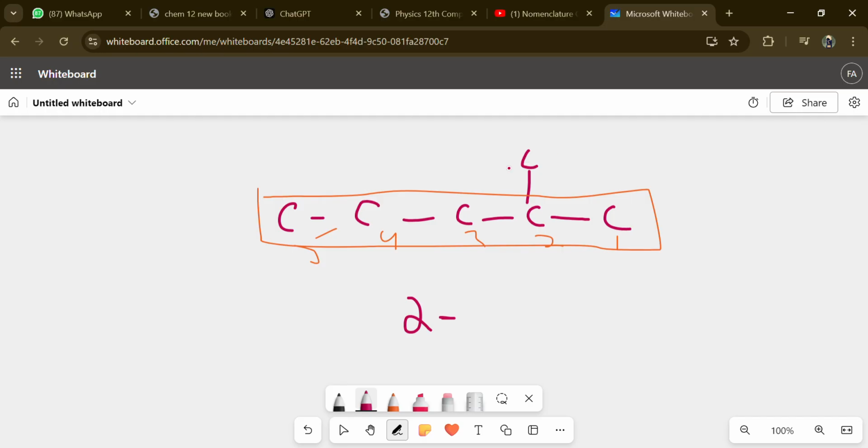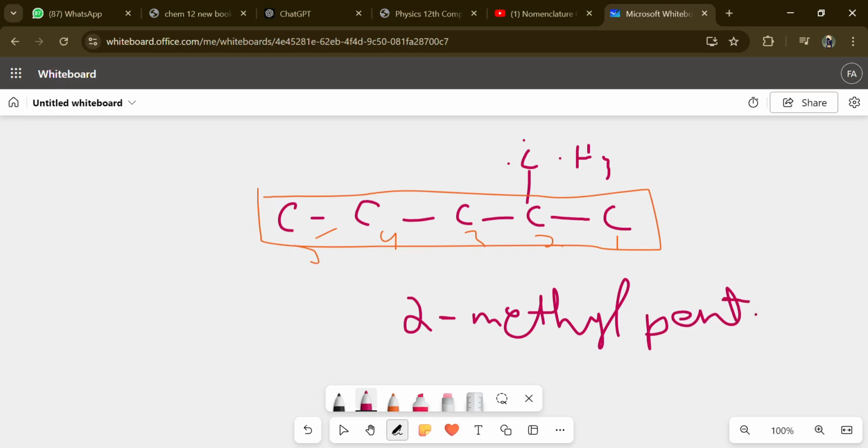Since a carbon has the valency of 4, so we'll directly consider it as the methyl. So we'll write methyl. And then it comes the parent chain nomenclature. So the parent chain is of pentane, so we'll write pent. And then this is a single bond system, so we'll write pentane. So this is how we name in the IUPAC system.